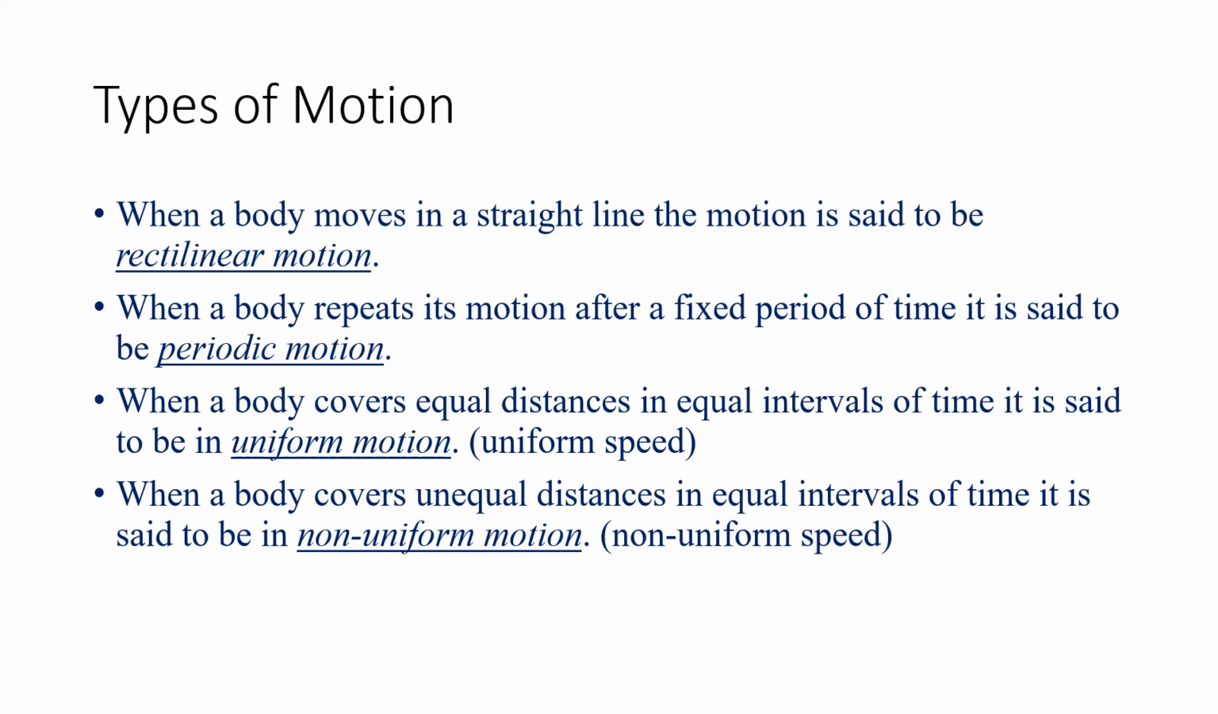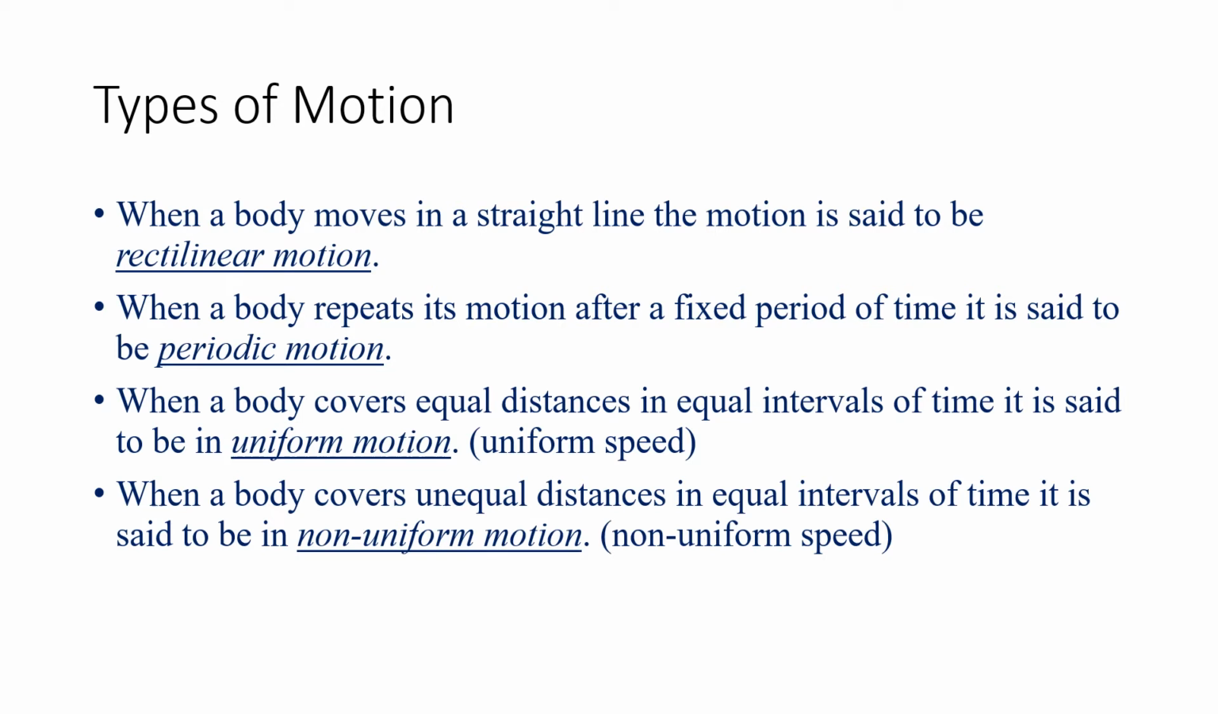Periodic motion. A body which repeats its motion after a fixed period of time is said to be in periodic motion. Roughly, the sun and the moon can be said to be in periodic motion. Every morning the sun rises in the east, sets in the west, to rise back at the same time next morning. There's a little difference in the time, but you can consider it to be periodic motion. If you see a pendulum swinging, it is almost periodic motion.